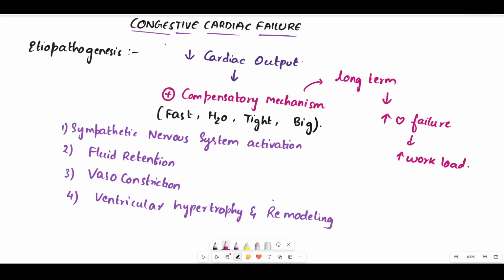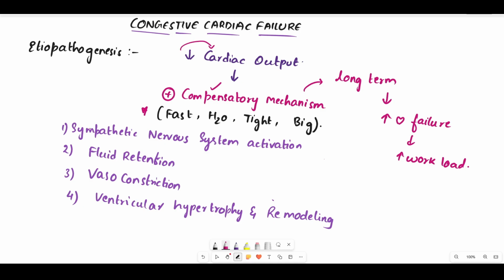Due to the various causes of cardiac failure, there will be a decrease in the cardiac output. At that point of time, certain mechanisms get activated. Those mechanisms are called compensatory mechanisms. To remember all four compensatory mechanisms, just remember the words fast, water, tight and big. Fast means speed, so there will be an increase.